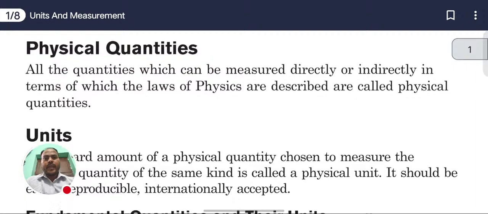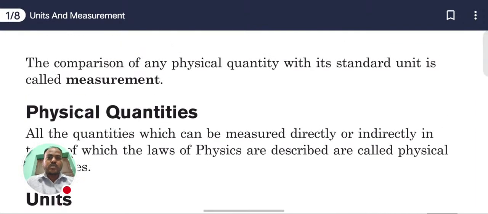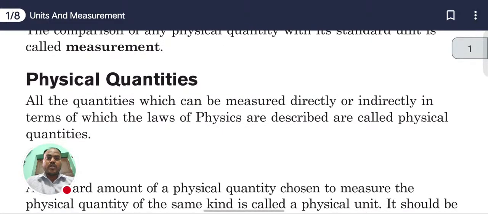Next, we have the unit, which we have seen in the title of the chapter, units and measurement.